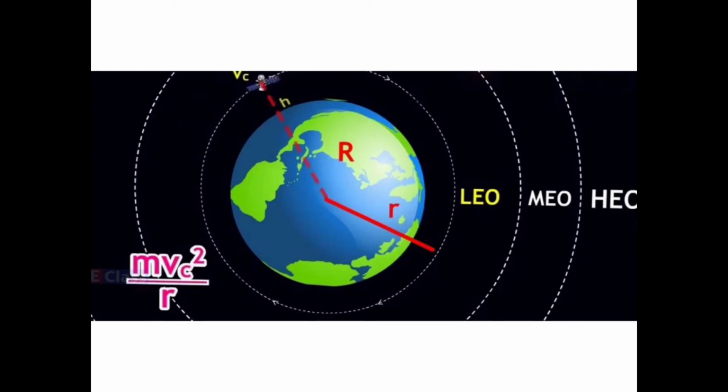You know the formula from something like this. What was that? The formula mv square upon r. Whose formula was this? Do you remember? Just try to recall from the first chapter. What was it? Anybody able to recall?